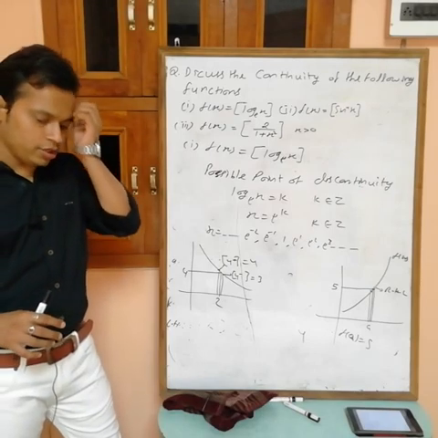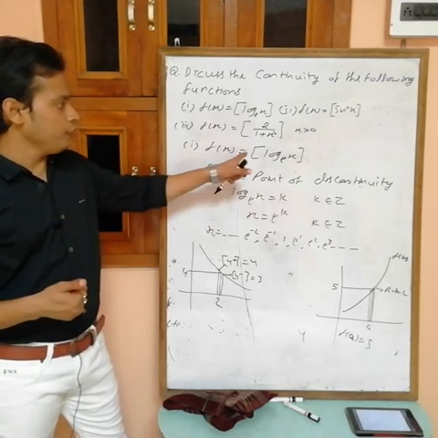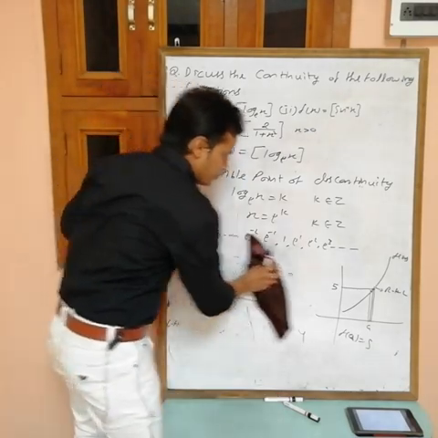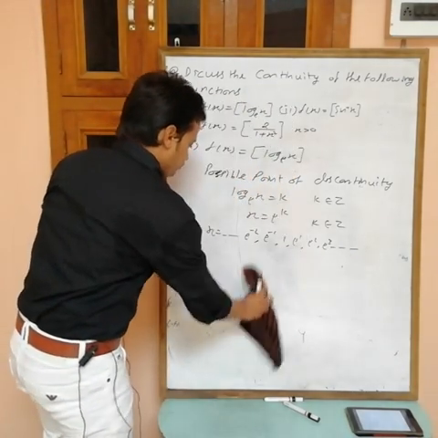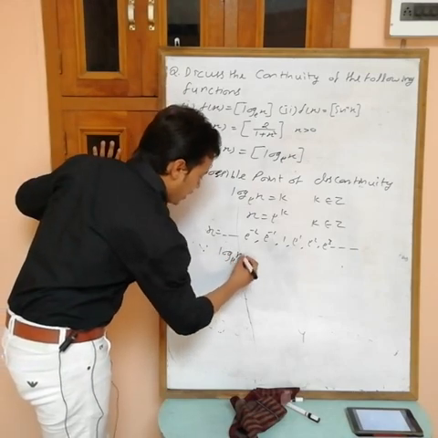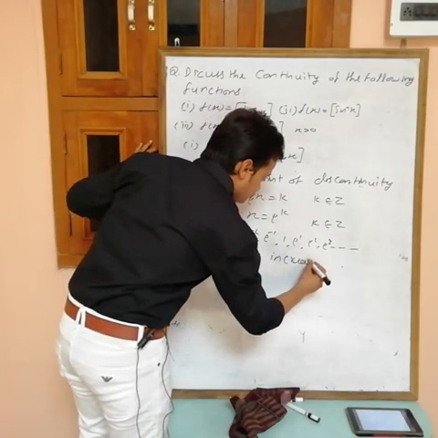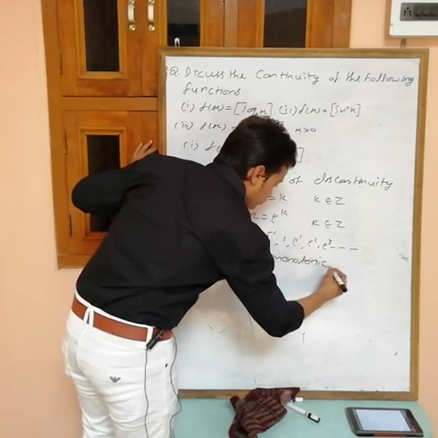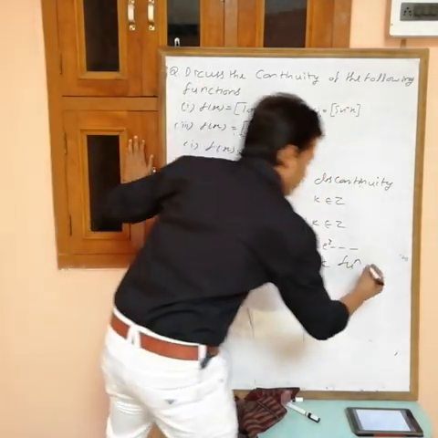If you are finding continuity at any point where f(x) becomes integer, for greatest integer of f(x), then function is always discontinuous. So see, what can I write now? Since log x is an increasing function, a monotonic function. Monotonic means either increasing or decreasing. This is increasing function.